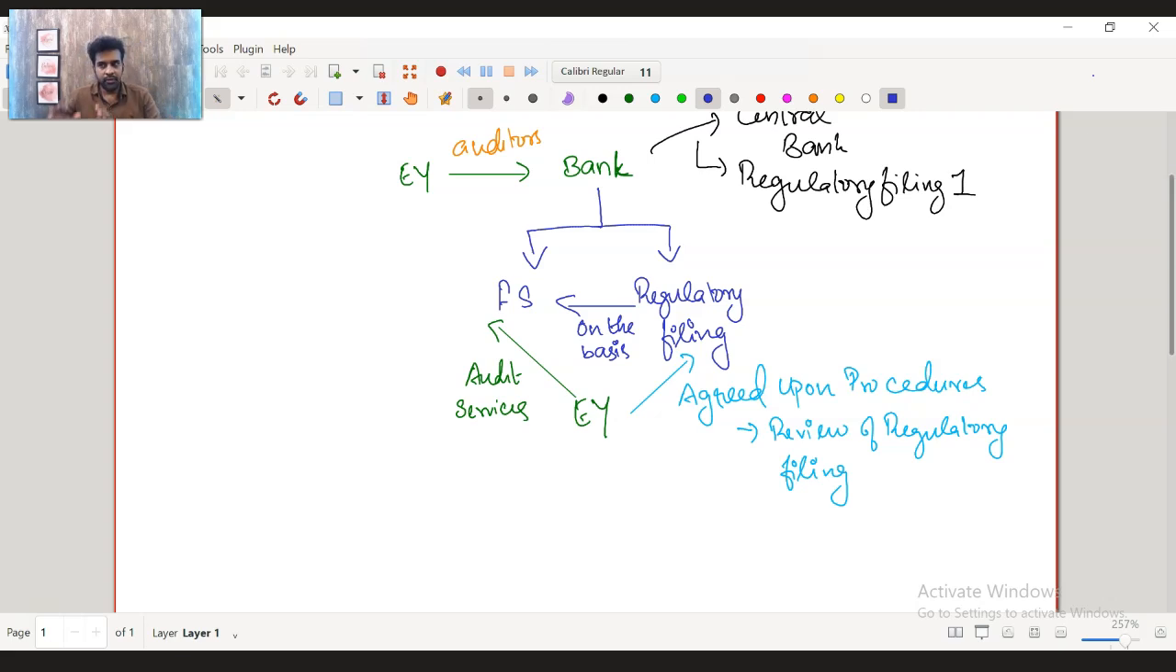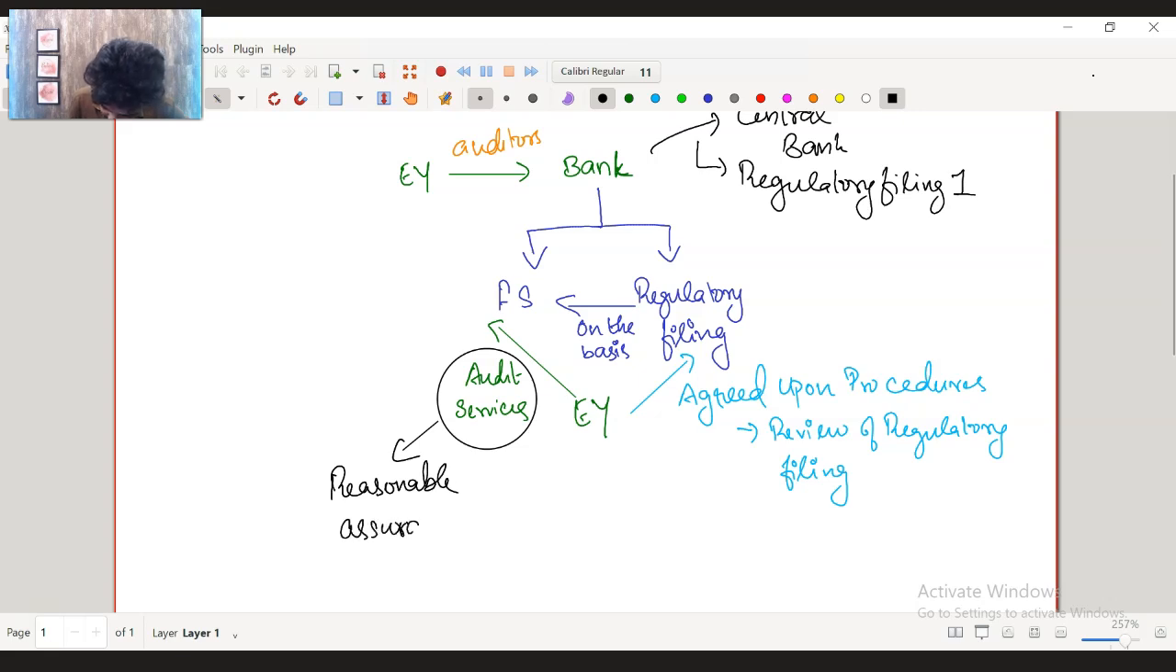So what did we do? We just took the regulatory filing, compared it against the financial statement, asked for certain documents, and that's it. Now this is called what? This is a reasonable assurance. This is the reasonable assurance EY gave. EY gave a reasonable assurance to whom? To the bank. So there will be an opinion.